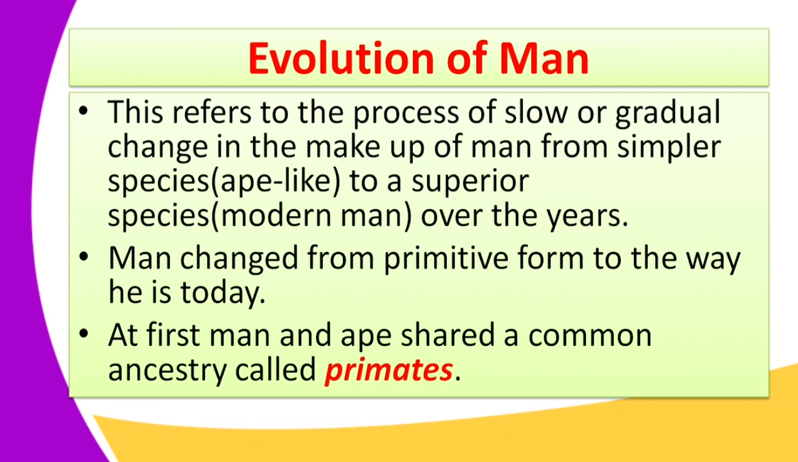So therefore, through the 4 distinct stages that you are looking at, the natural selection, the mutation, isolation and environmental adaptation, man became the way he is today. So at first, they were primates.